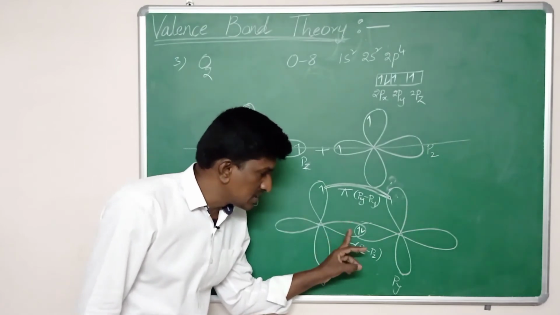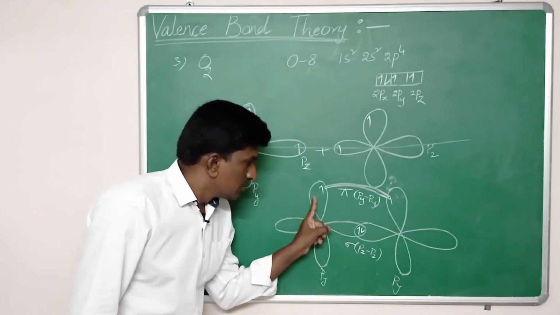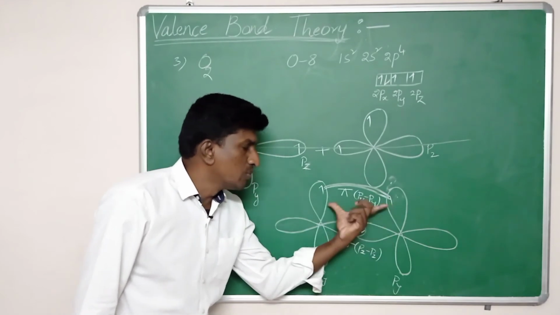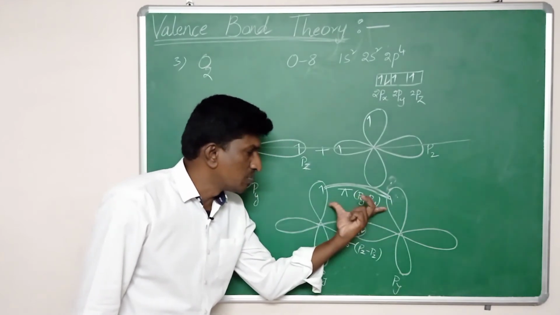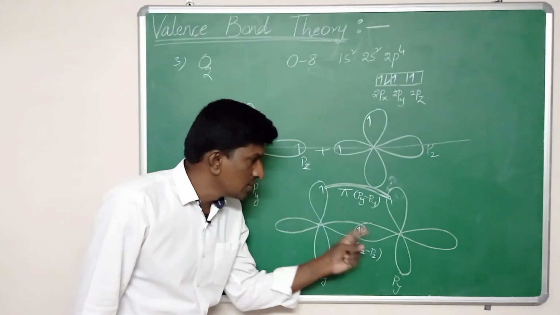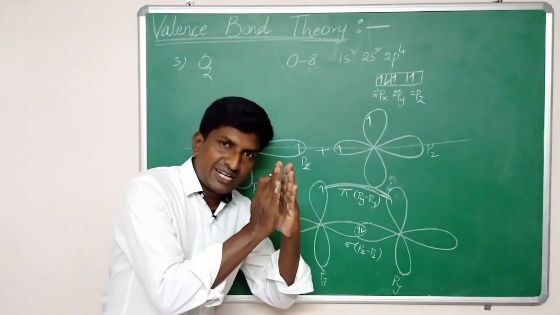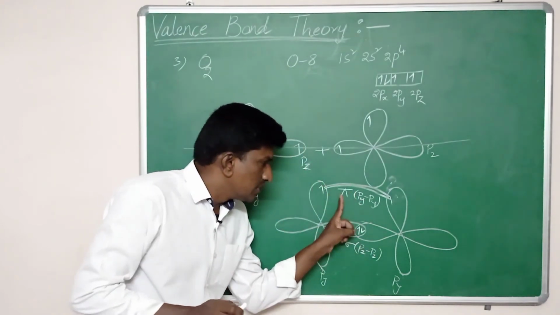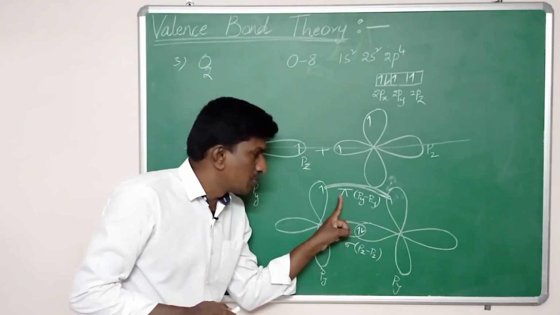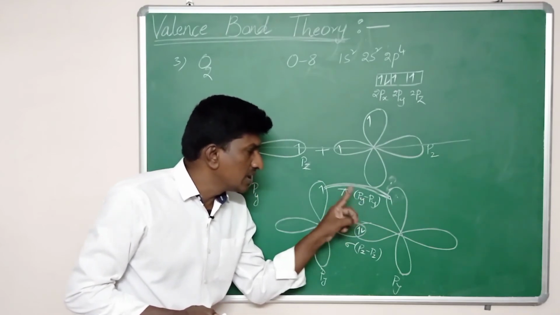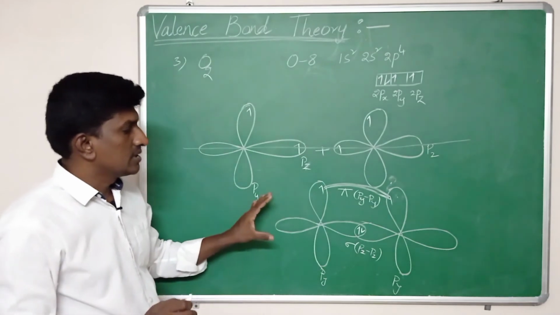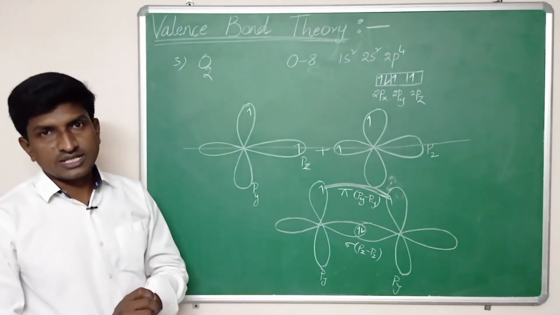Since a sigma bond is already formed, it is not possible for the py orbitals of both oxygens to form one more sigma bond, so they overlap sideways, leading to the formation of a pi bond between py and py. This is the double bond in oxygen.